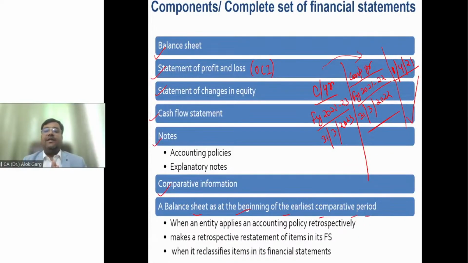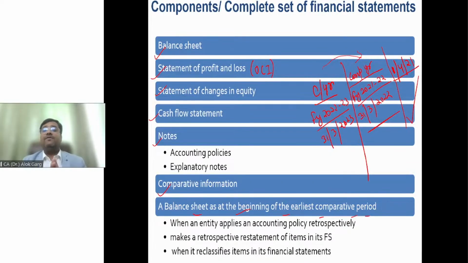We have started Ind AS 1 and we have discussed the objective, scope, and the important part, which is component or complete set of financial statement, including the concept of third balance sheet today with the help of an example in the Excel file and with the real life example of a big listed company, ONGC Limited, for financial year 1920, right? Is that clear?